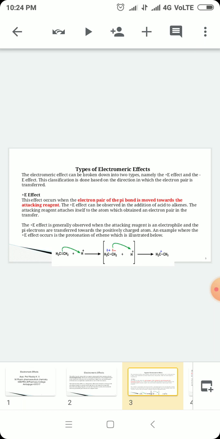The electromeric effect can be broken down into two types, namely plus E effect and minus E effect. This classification is done based on the direction in which the electron pair is transferred. A double bond or triple bond containing compound has a pi bond, which is weaker than a sigma bond.